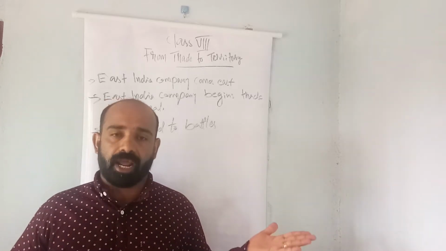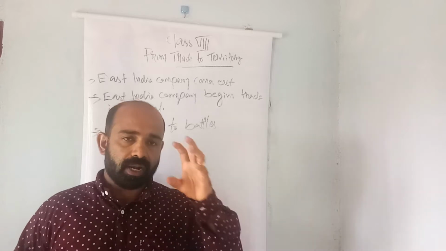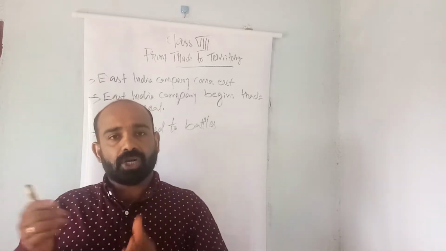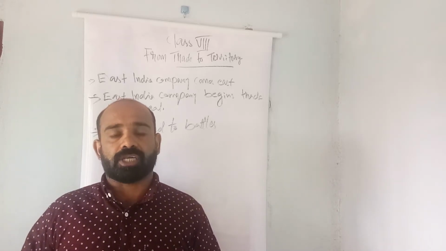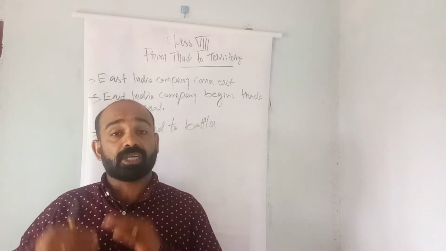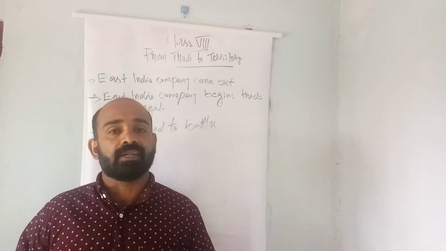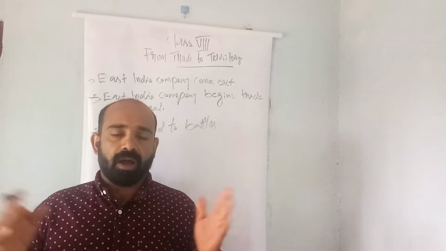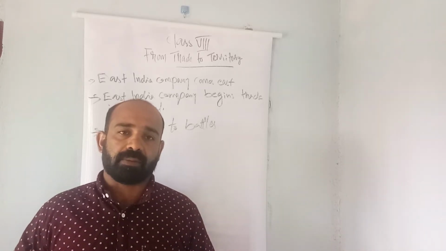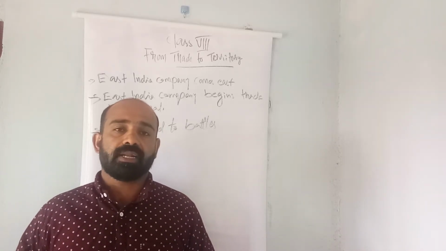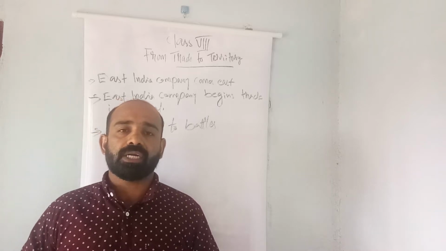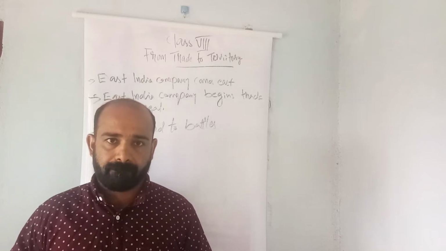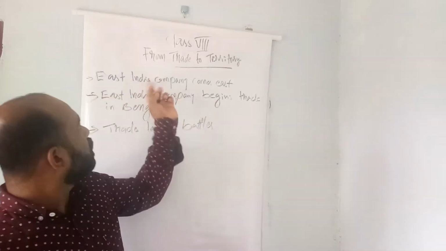So the Mughal dynasty declined. After the death of Aurangzeb, provincial governors tried to capture autonomous power. They tried to declare themselves kings in their own provinces. And finally, by the second half of the 18th century, British officials also came to Indian soil. Let us see here the first topic.